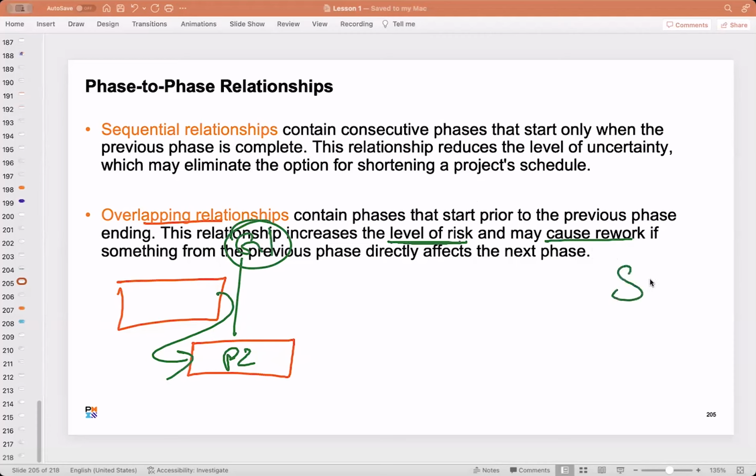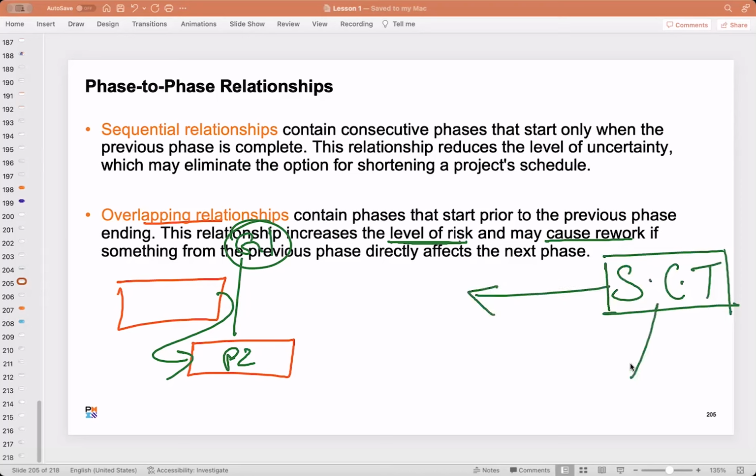Now at this juncture, I want to discuss with you a topic called schedule compression technique. This is not there in the slides. Please make a note of it. Okay, so there are 2 schedule compression techniques. Anyone knows about those? I think crashing and fast tracking. Exactly. Crashing and fast tracking. These are the 2 schedule compression techniques.